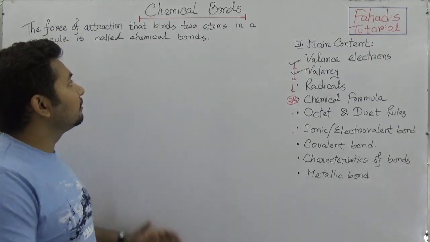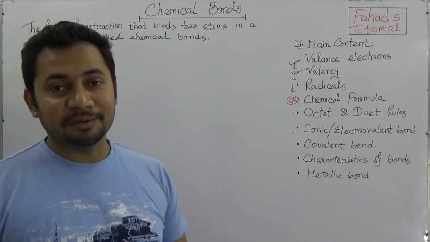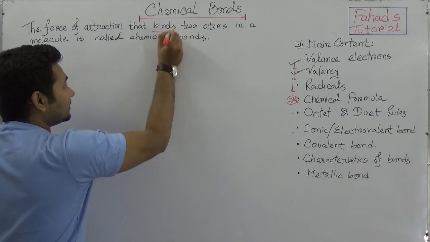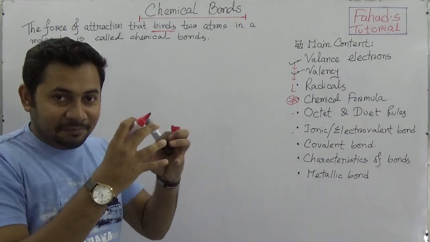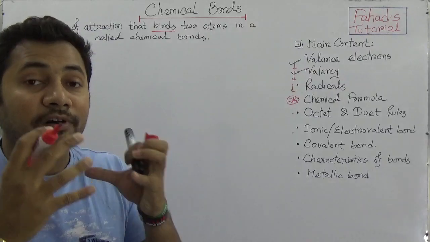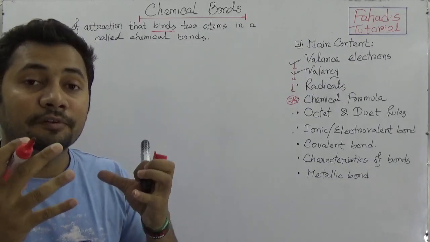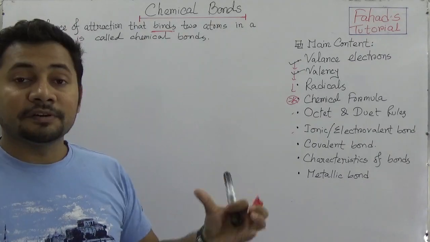So first, the definition of a chemical bond: the force of attraction that binds. That is a very important word, binds. Atoms are binding together to form a molecule. We will be discussing how molecules are formed from different atoms.